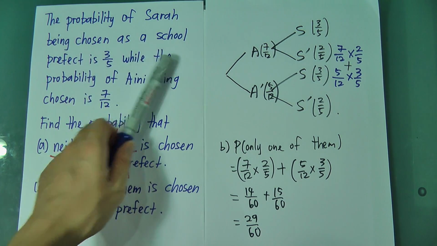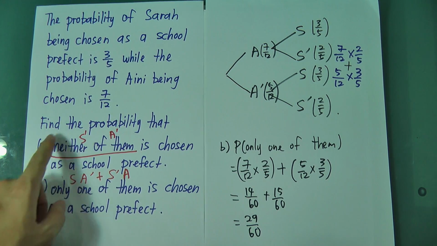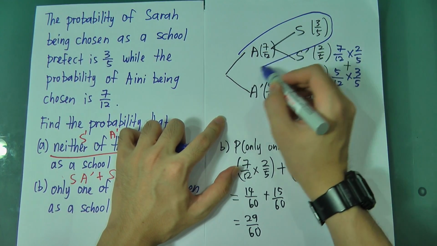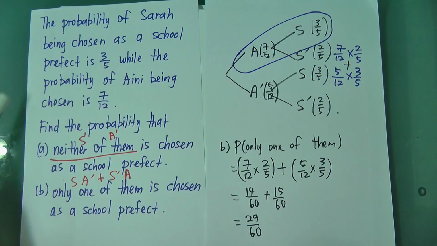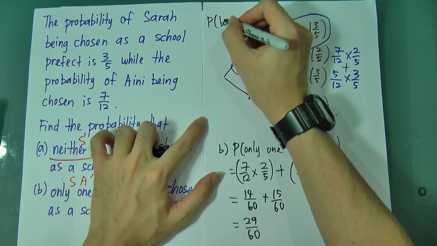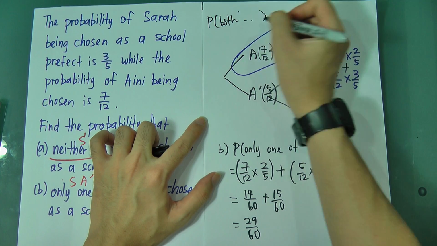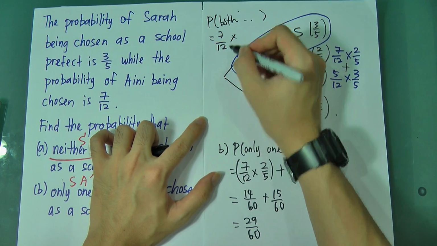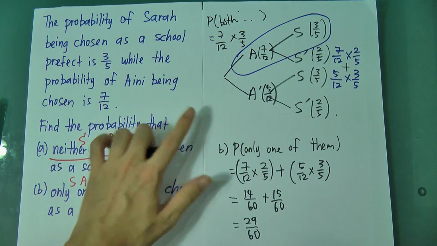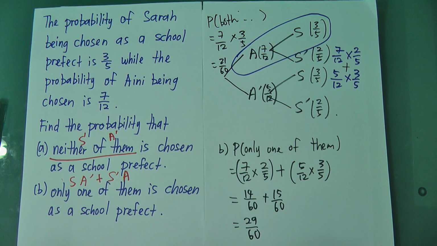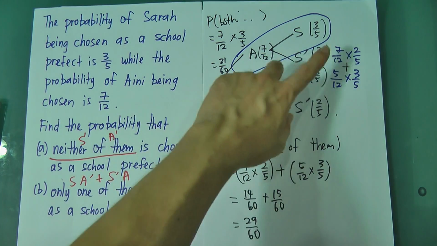Okay, if the exam suddenly asks, find the probability that both of them are children. So when both of them are children, then you have to take this category. Both of them are children. So I'm going to write something like this: probability for both of them being children equals 7 over 12 multiply 3 over 5. Then you get 21 over 60. Okay, this is what happens when both of them are children.